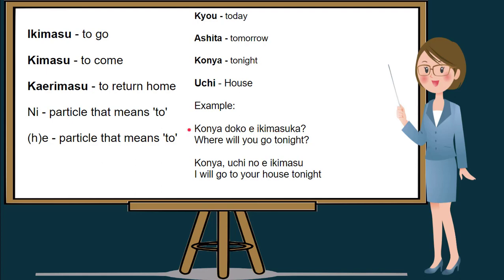Let's try to read this. Konya doko e ikimasu ka? Once again, Konya doko e ikimasu ka? In English, where will you go tonight? Konya doko e ikimasu ka? In English, where will you go tonight?